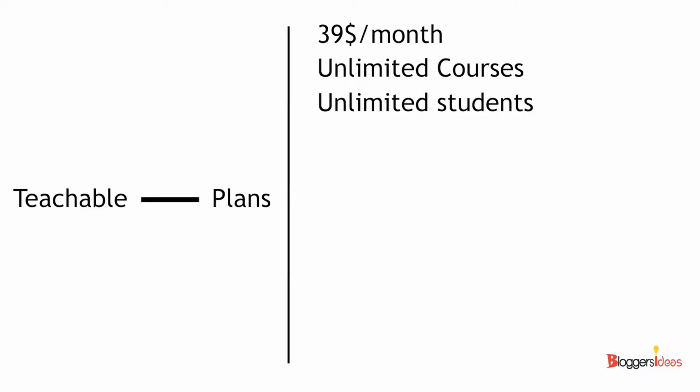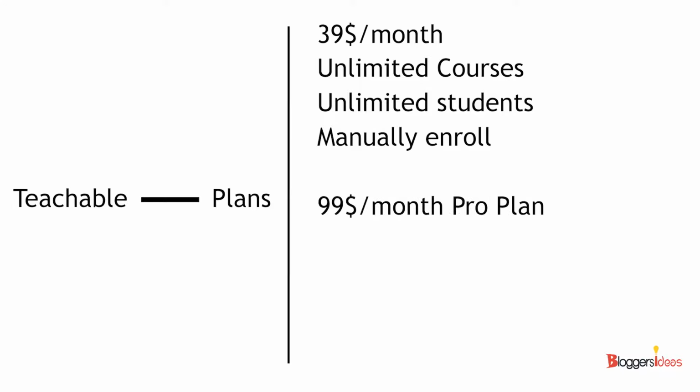So first of all, in $39 per month, you can only manually enroll. You have to manually send your students all the credentials. But if you are on the Pro plan of Teachable, which is $99 per month, that is when automations are possible. So imagine if you pay $99 per month, you also have to pay for Zapier for doing the connections, and otherwise you can manually enroll into your Teachable account, which is a waste of money, right?